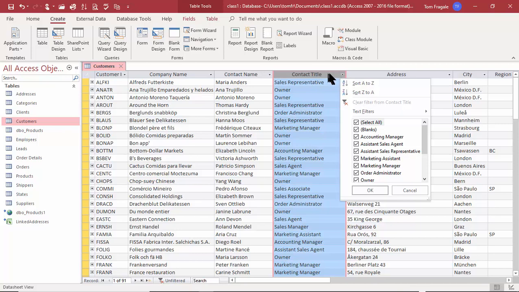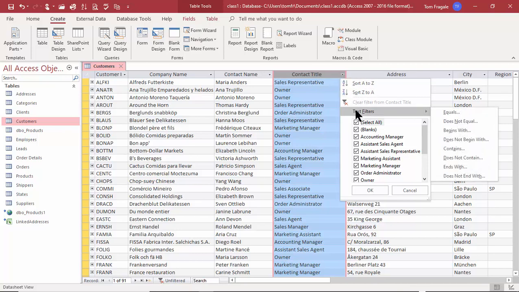Now, if I pick on that filter and then pick on text filters, then you'll have other ways to filter that field as well. I could say equals, does not equal, begins with, does not begin with, contains, does not contain, ends with, or does not end with. So you have some different ways to do your filters.